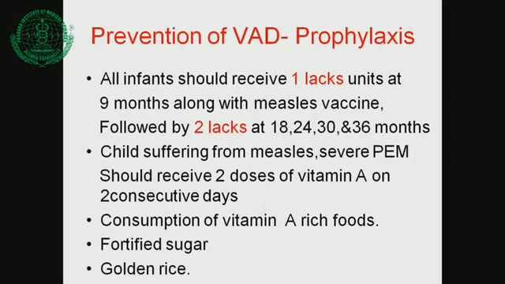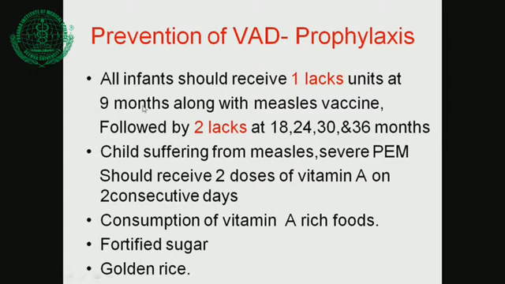Now I want to tell you the prevention of vitamin A deficiency, that is prophylaxis. So now we have a vitamin A prophylaxis program in children. All infants should receive 1 lakh units at 9 months. Usually we give vitamin A at 9 months along with the measles vaccine, so there is no need to call the child repeatedly all the time. When the child comes for the measles vaccine, we give it.